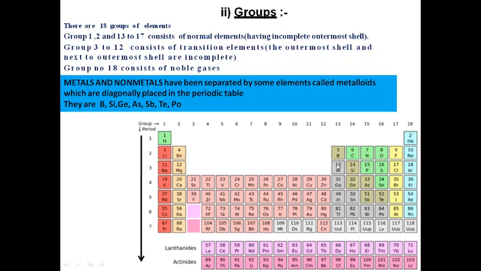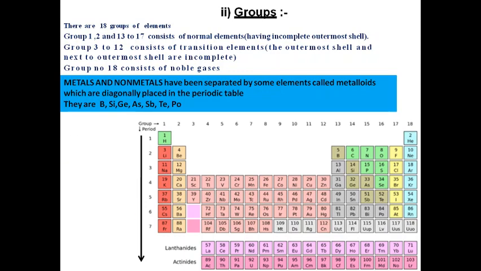For example, boron, silicon, germanium, arsenic, like this. All these are given: boron, Si, Ge, As, Sb, and polonium. These are the metalloids. Metalloids are the elements which have some properties similar to metals and some properties similar to non-metals.